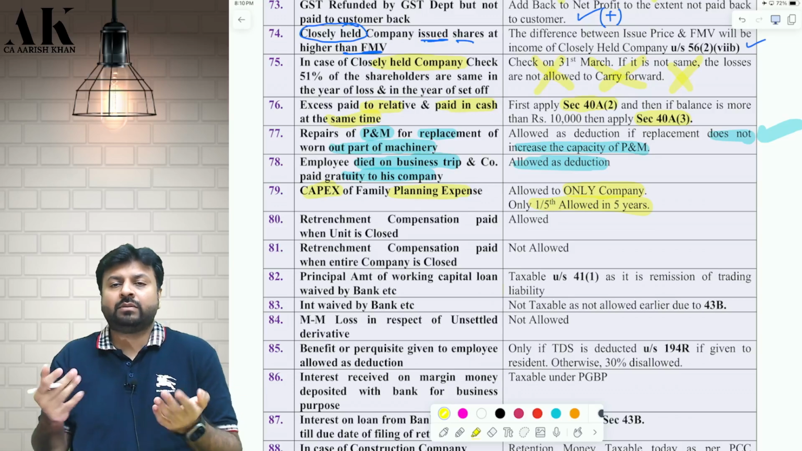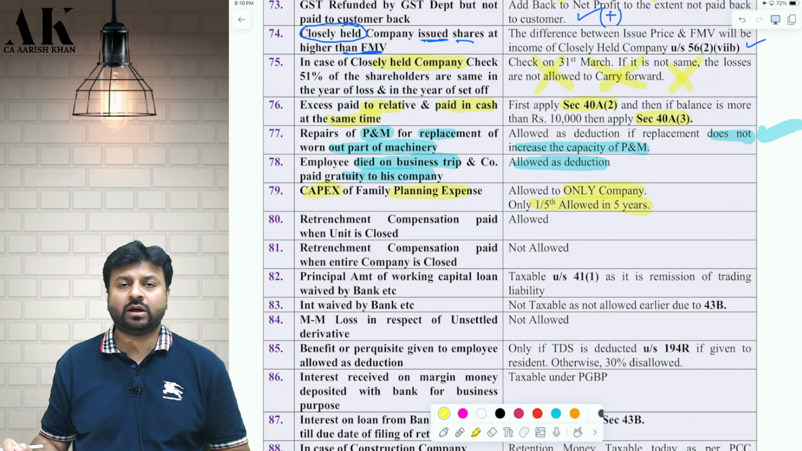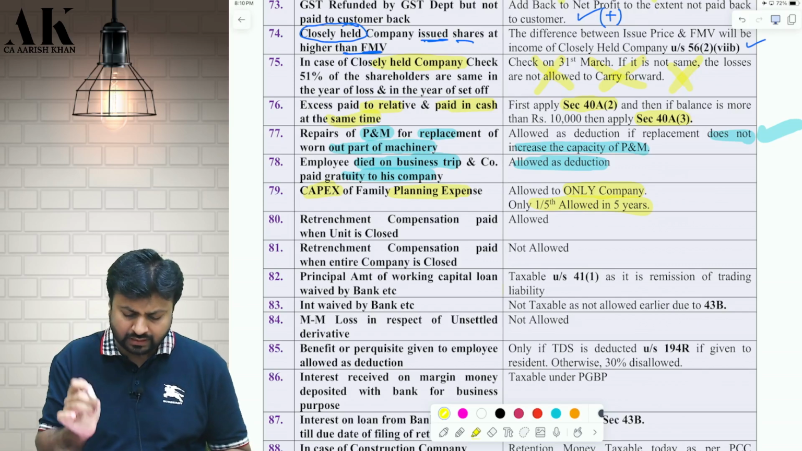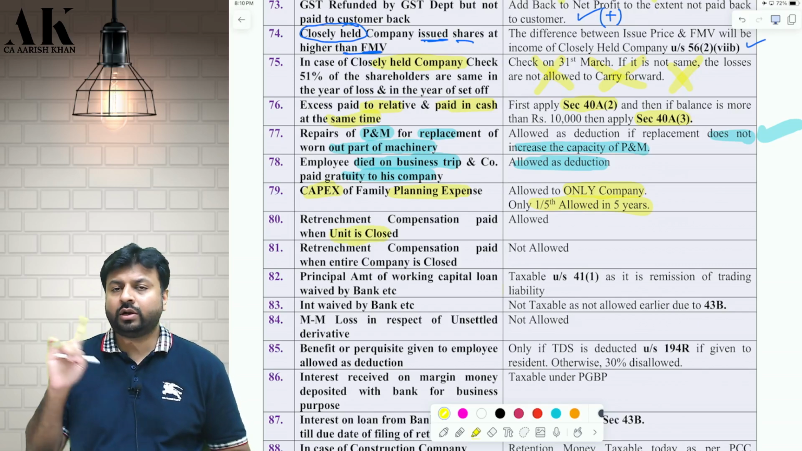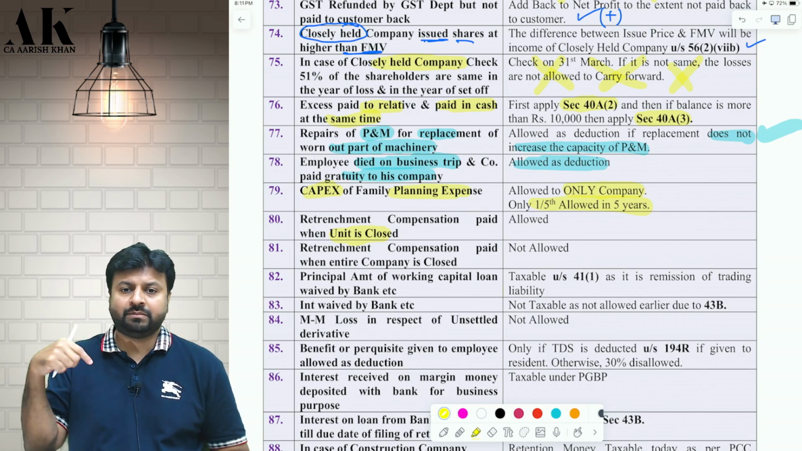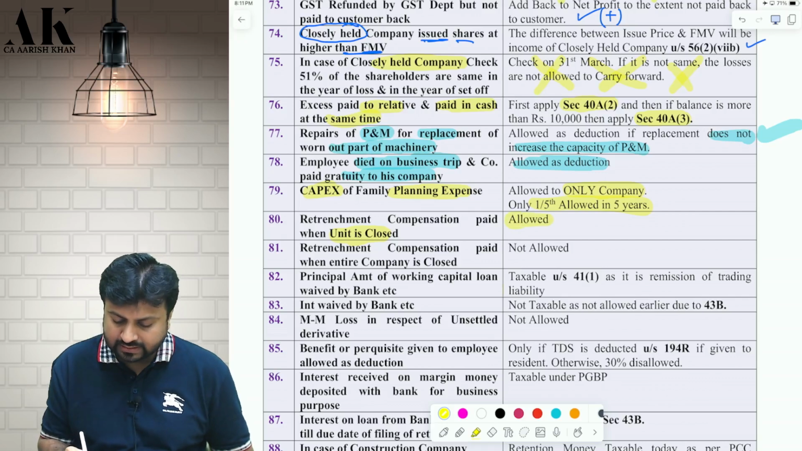Whether retrenchment compensation paid by the company to the employee is allowed depends upon whether the entire business is closed or a part of the business is closed. When one of the units is closed, not the entire business, and for that purpose the company is retrenching the employees, then it is allowed as a deduction.